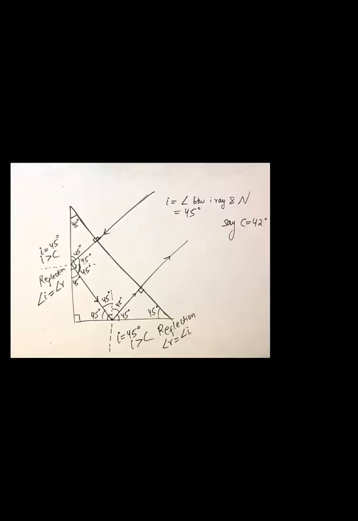Any doubts? No, sir. Let's see one more example. We'll cover everything, whatever is there in your book. Now, for example, this one. Here also the critical angle is 42 degrees. Okay.